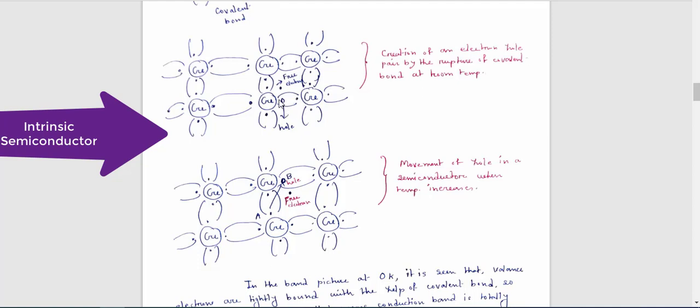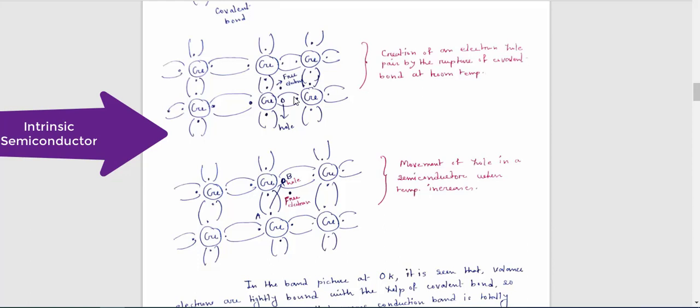That means a covalent bond is generated again. In this way, a germanium atom can generate a huge number of holes.